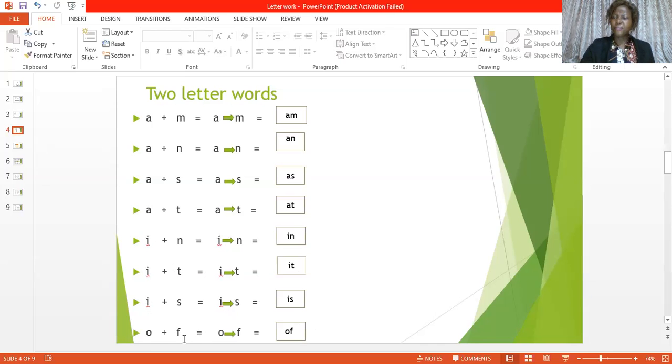Plus gives you off, which is off. Okay, can we see these letters here? Okay, let's go over it again. We have a plus gives you an a. Plus gives you as.